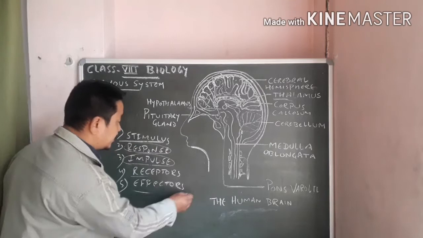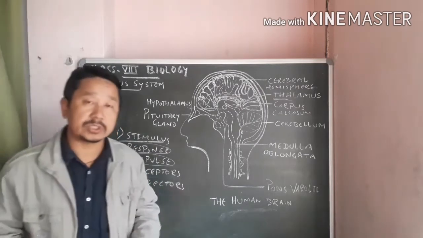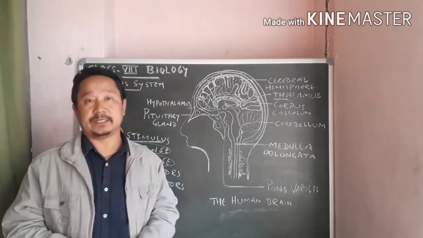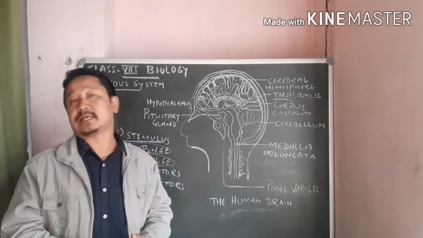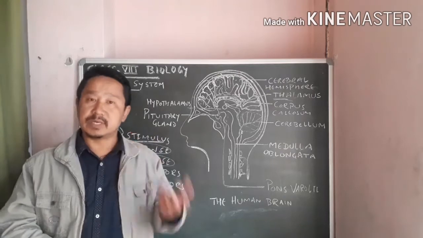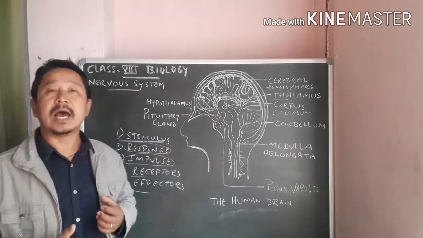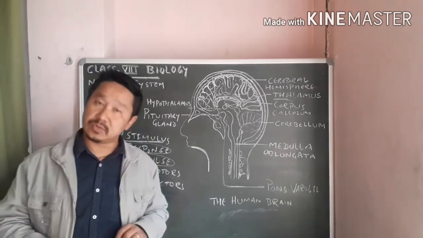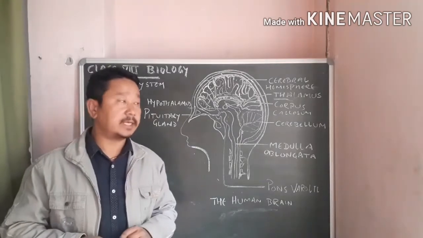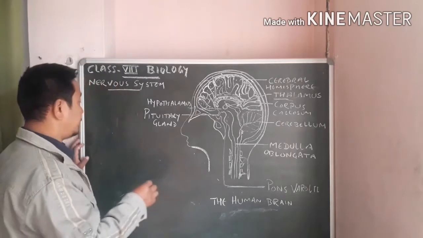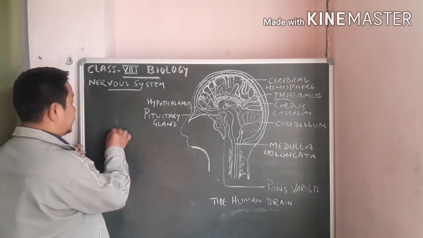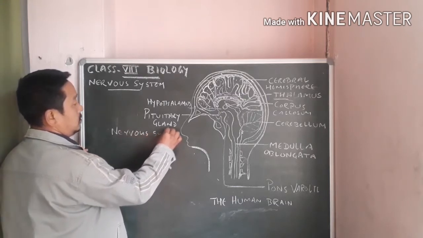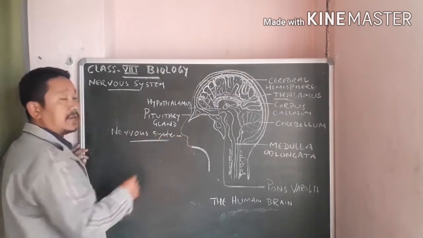Then effectors. Effectors are those organs of the body which give the effect, which show the actions. For example, your muscles and your glands are the effectors. So these are the terms that you have to understand. Now we'll see the types of nervous system.